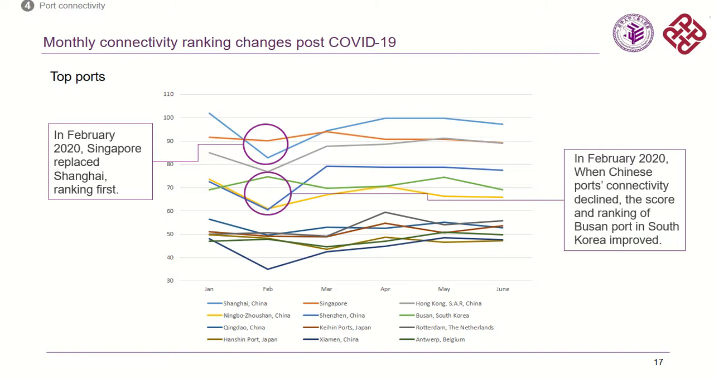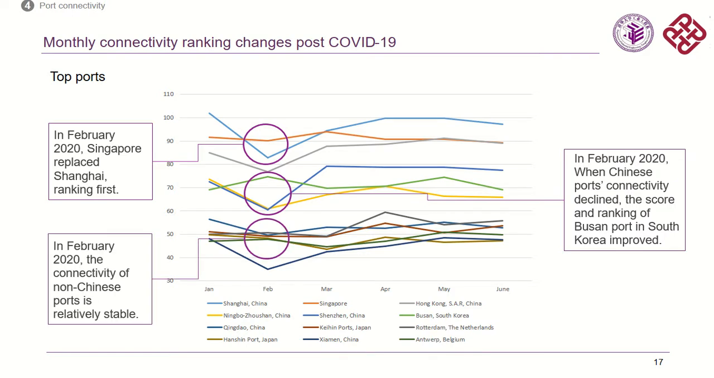Another thing we can see is that when Chinese ports' connectivity declined, the score and ranking of Busan port in South Korea improved. And also in this period, the connectivity of non-Chinese ports is relatively stable.